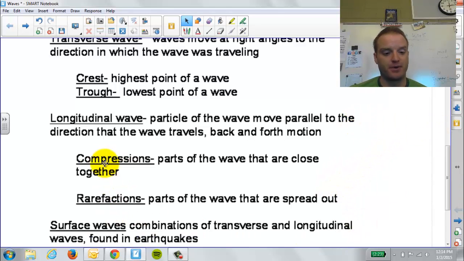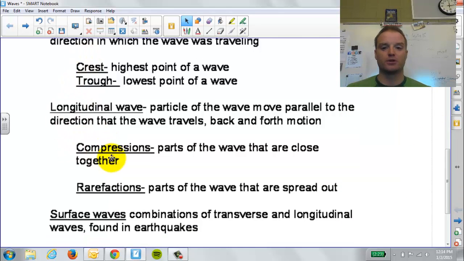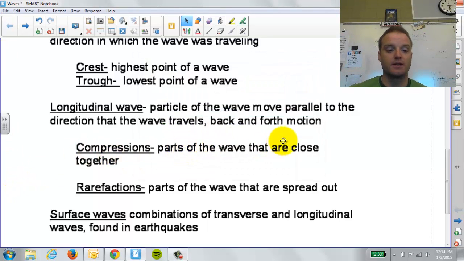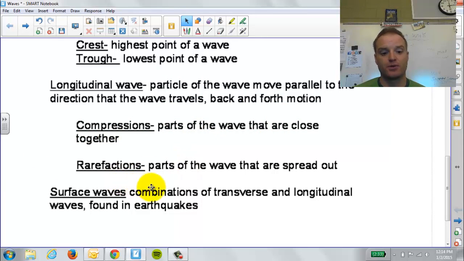There are two major parts. There's not a crest or a trough, but we have what are called compressions. These are parts of the wave where the particles are pressed together. The other parts are the rarefactions, where the particles are very far apart or spread out. Our third type, which we'll talk more about when we get to earthquakes later in the year, is surface waves. These combine transverse and longitudinal waves, and they're found in earthquakes. But we're going to focus a lot on longitudinal waves.